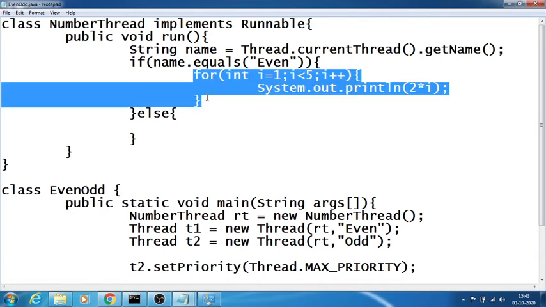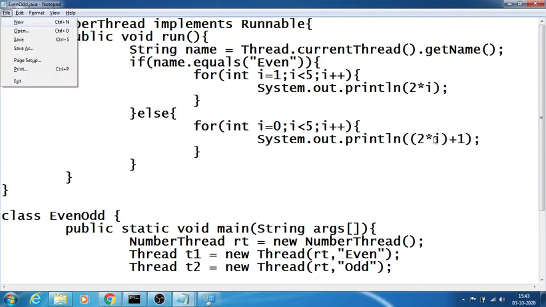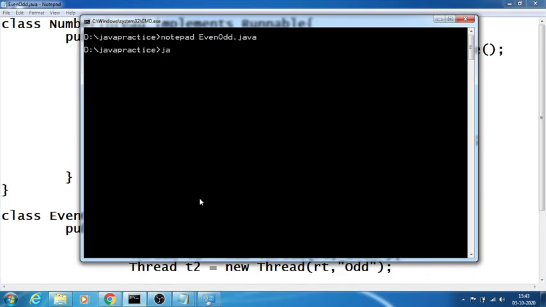So just take another loop here itself, and now the odd number. How do we get the odd number? Take it from i equals 0 and tell 2 into i plus 1. What happens? 2 into 0 is 0 plus 1, 1; next 2 into 1 plus 1, and so on. Done. Once try to run the program and check how it looks.